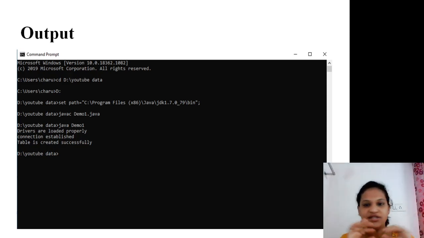So I think you will get the idea of how to develop the basic program. This is our theoretical session. How to create a DSN, how to write the program in Notepad, and how to execute it on the command prompt, I will explain in our practical session. It will also cover what kinds of errors occur at the time of programming, for example if the drivers are not loaded, and what we need to do.